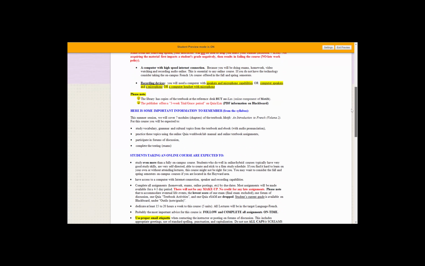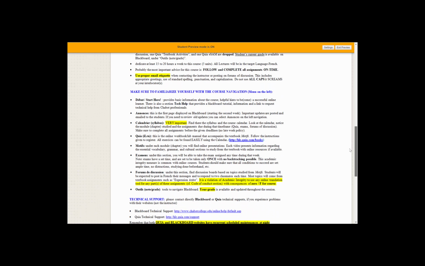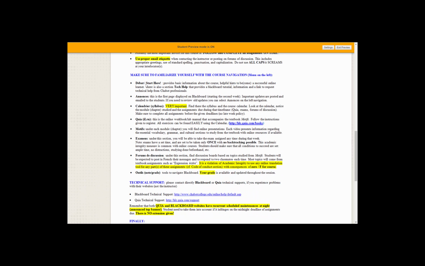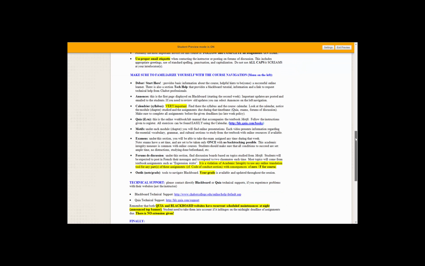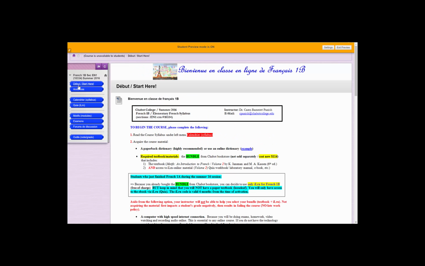As you go down, you have more information about the course, and very important, you have the menu tab. Début, annonce, calendrier, Kia, motif, examen. Those are the tabs that you have on Blackboard as part of the menu. We shall go through them in a little bit.